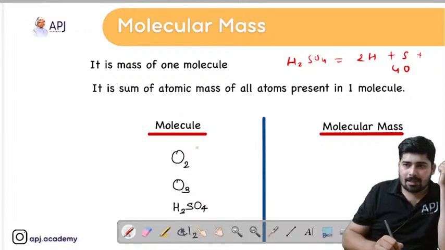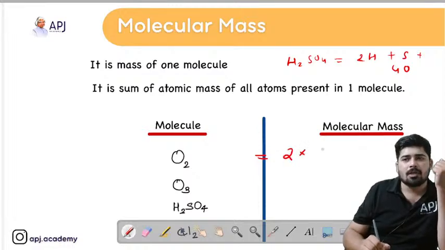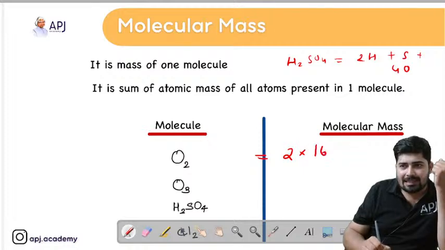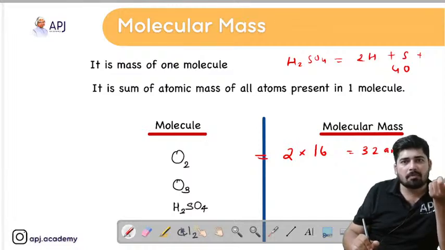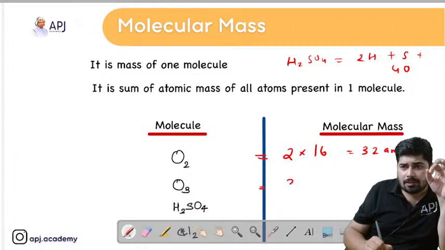Here I have given you the oxygen molecule. It consists of 2 oxygen atoms, so 2 into 16 will give you 32 AMU. AMU is the unit used to measure atomic mass or molecular mass. Now take ozone. Ozone consists of 3 oxygen atoms, that is 3 into 16, which means 48 AMU.